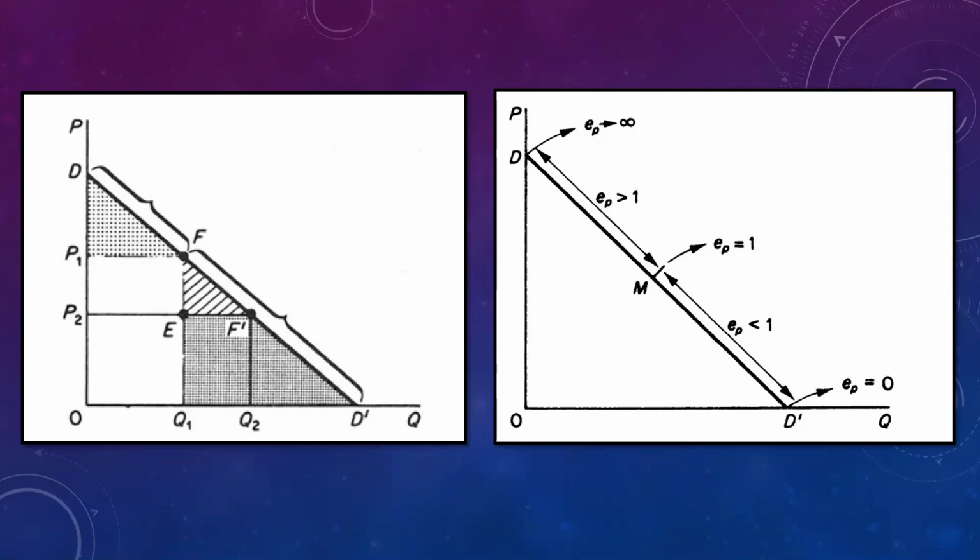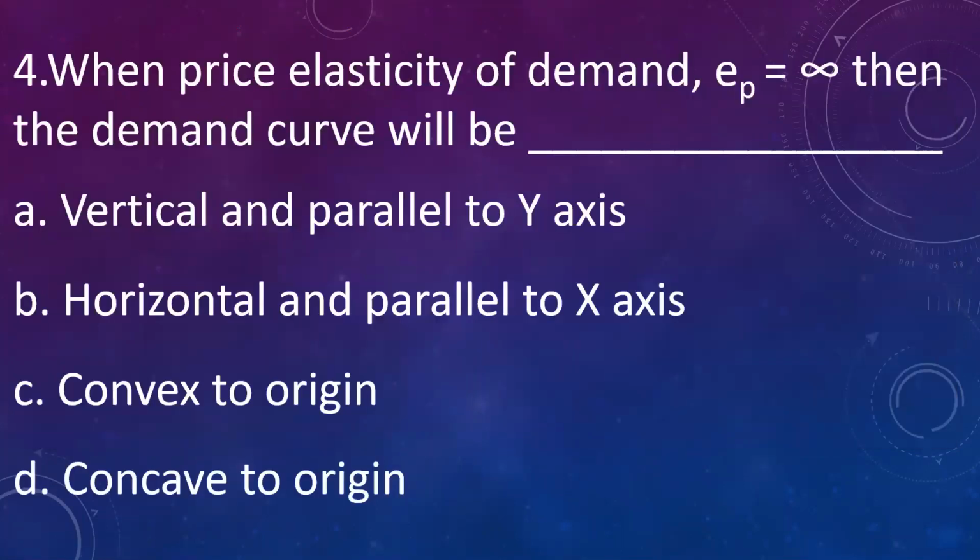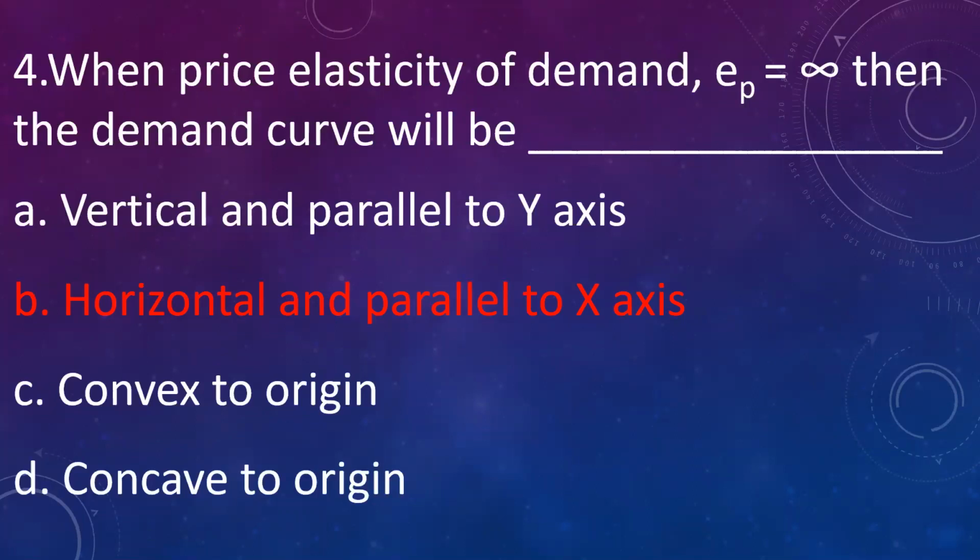Let us go to the next question. When price elasticity of demand is infinite, then the demand curve will be: A. Vertical and parallel to y-axis. B. Horizontal and parallel to x-axis. C. Convex to origin. D. Concave to origin. The answer is horizontal and parallel to x-axis.